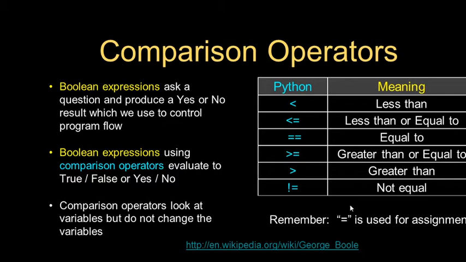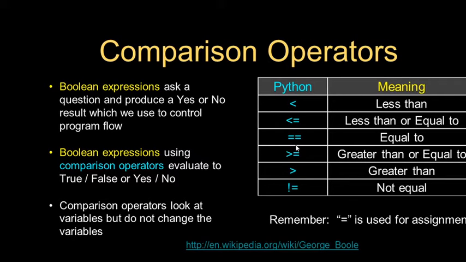There are 6 comparison operators: less than, less than or equal to, equal to, greater than or equal to, greater than, and not equal to. One more thing to remember is that all these comparison operators have equal precedence. They come next to arithmetic operators. Arithmetic operators have the highest precedence, then the second precedence goes to comparison operators. Later I will show you the hierarchy.